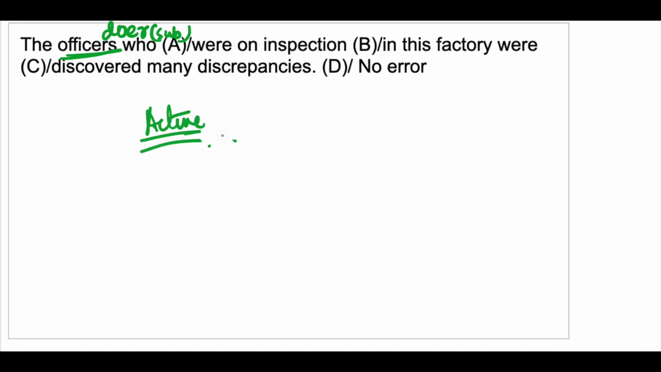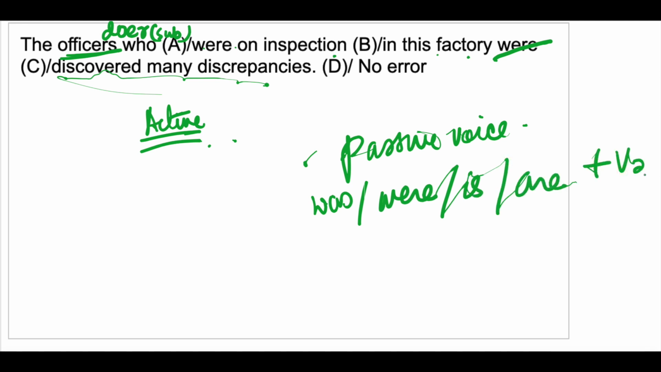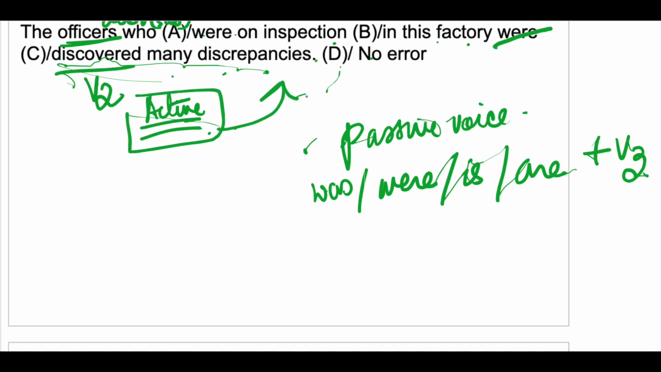Okay, this sentence is in active voice. So "the officers who were on inspection in this factory were discovered" will be wrong. Simply "discovered many discrepancies." Because in passive voice we use was or were or is or are plus V3. Here we simply have to use V2: the officers who were on inspection in this factory discovered many discrepancies, because this sentence is in active voice.